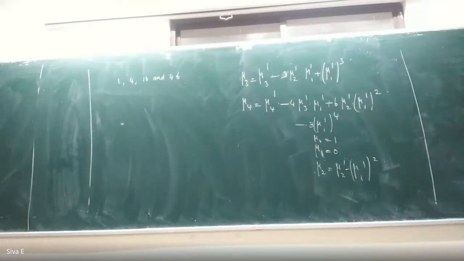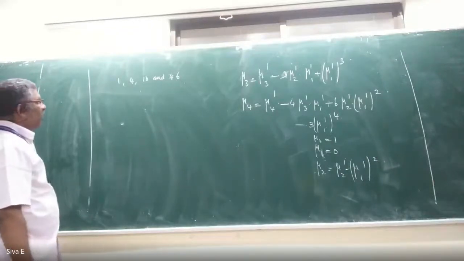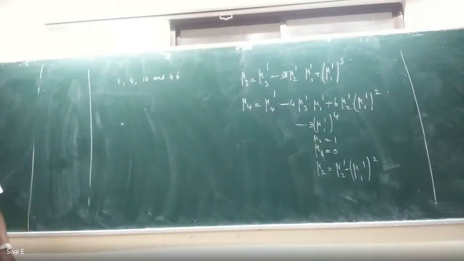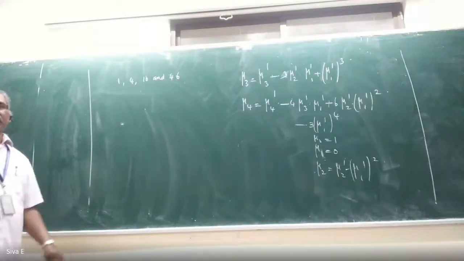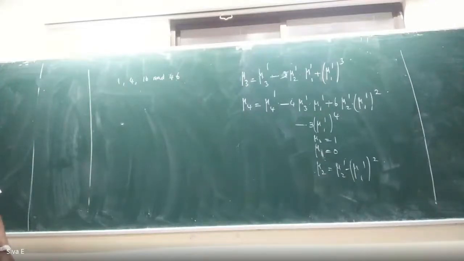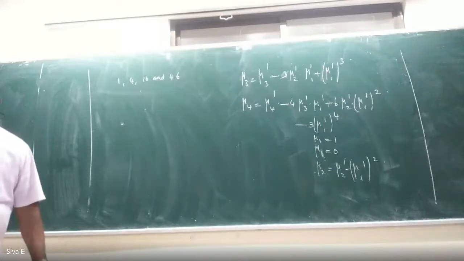Find the first four moments about the mean and also compute the average.